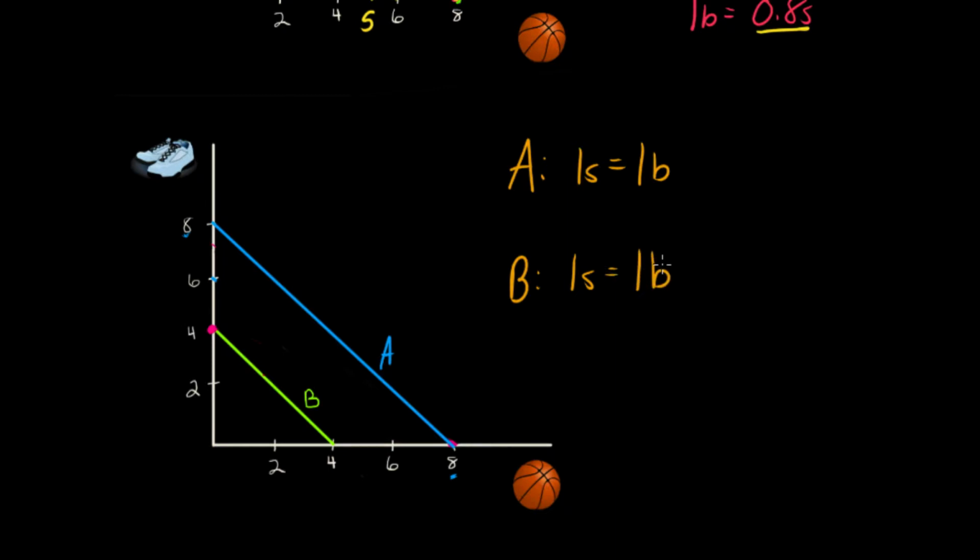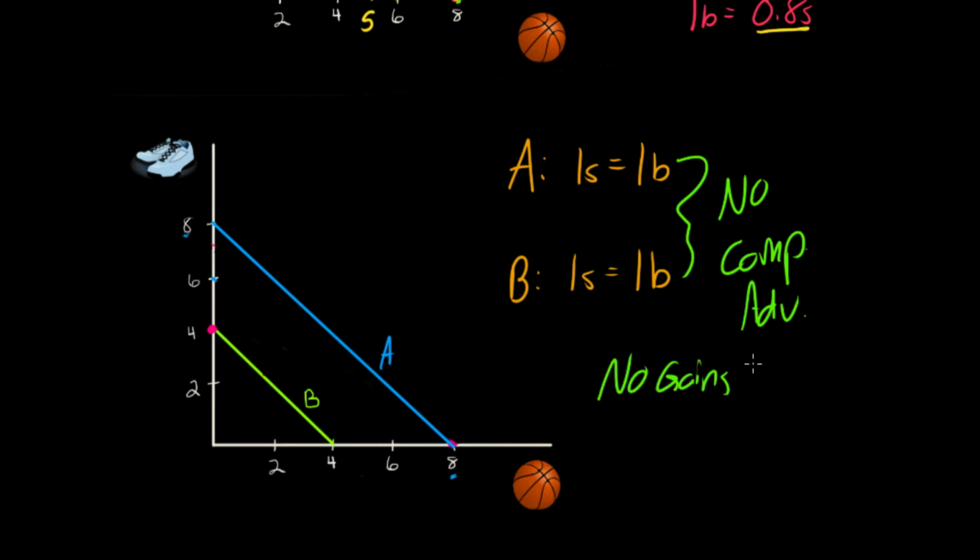Now, one of our assumptions when studying international trade in economics is that countries can almost always benefit from trade with other countries. And that's true as long as one country has a comparative advantage in the production of a good relative to another country and can produce that good at a lower opportunity cost. But if we look at the production possibilities curves that we have here, there is no comparative advantage. In this case, there are no potential gains from trade. There's no way that these two countries can benefit from trading basketballs and shoes with one another.